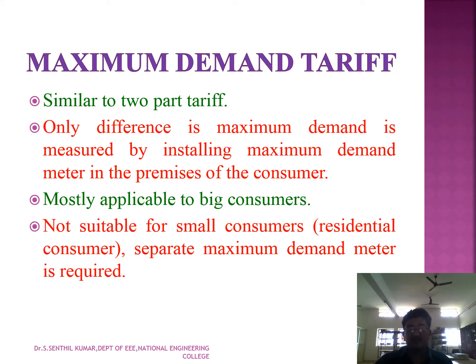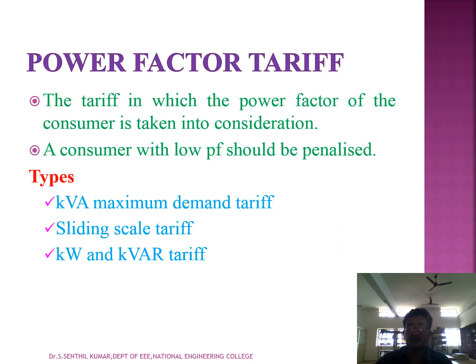For the maximum demand tariff, a meter will be fixed, and a separate amount will be considered for the maximum demand usage, plus the two-part tariff procedure will be followed for the consumer's tariff calculations. And as we said before, this is not suitable for small consumers. A separate maximum demand meter is required to implement this maximum demand tariff.